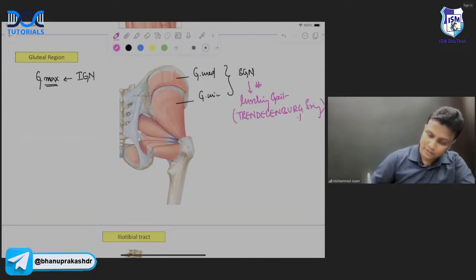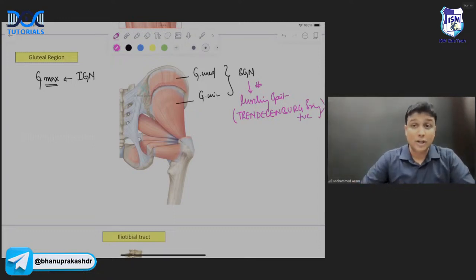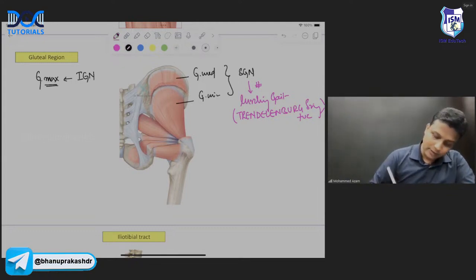Trendelenburg sign will be positive here in the lurching gait, sir. So which nerve will be involved? Superior gluteal nerve. And which muscles will be involved here, sir? The gluteus medius and the minimus will be involved. Done, sir. Now in this diagram, this one here will be the greater sciatic foramen.